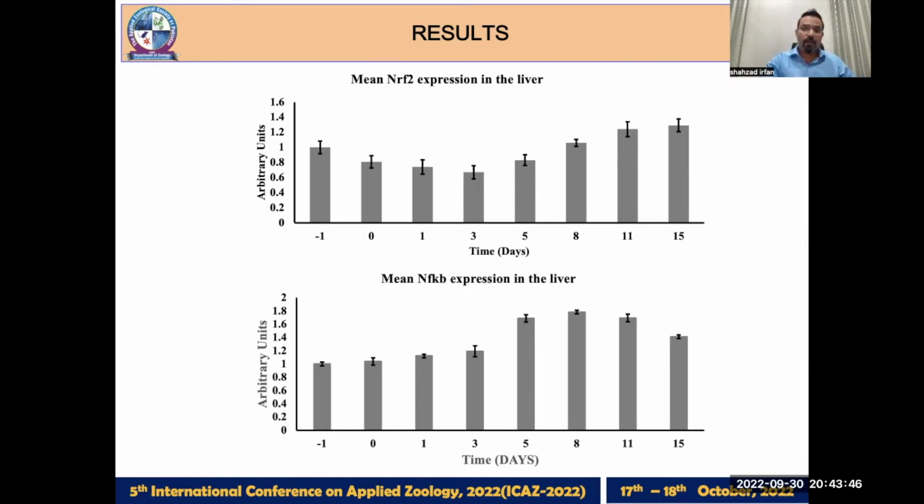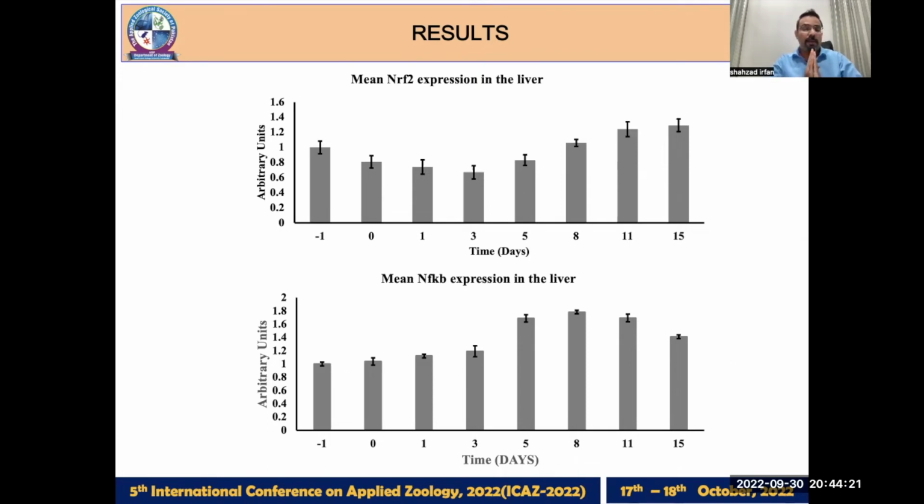In order to observe the expression pattern in response to the high glucose level, we observed the expression pattern of NRF2 and NFKB. Surprisingly, the expression pattern of NRF2 was quite different from the expression pattern of NFKB.